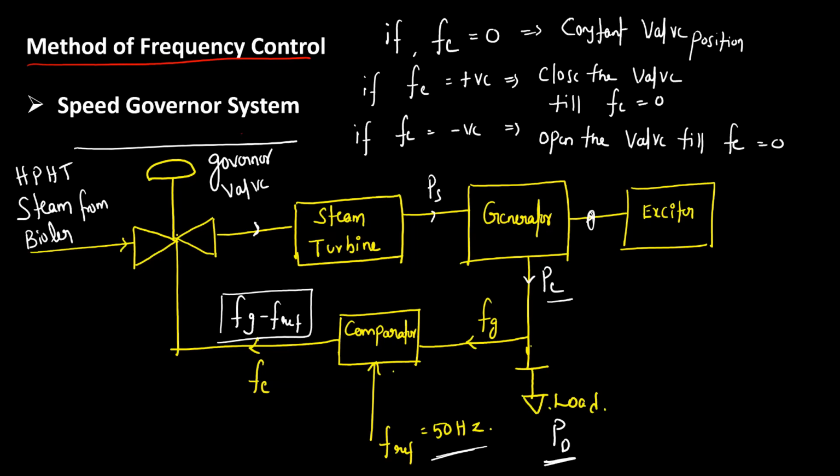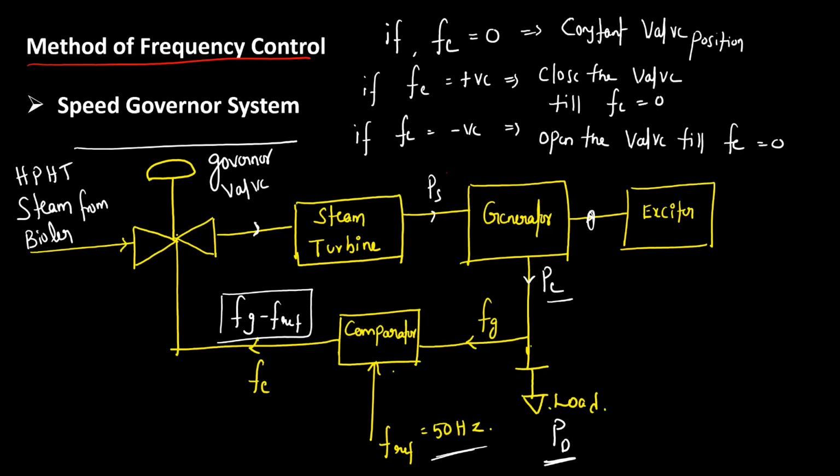This is a governor valve. What you can observe is that when this governor valve opens more, it is like opening a tap more: the water flow will increase. Similarly, when you open this governor valve, high pressure, high temperature steam from the boiler enters the steam turbine, and thus the steam turbine will generate more output power.